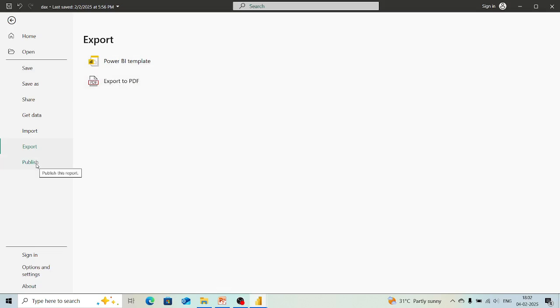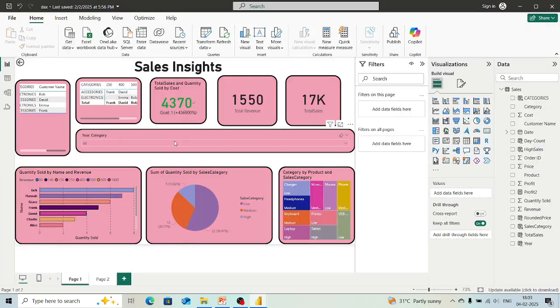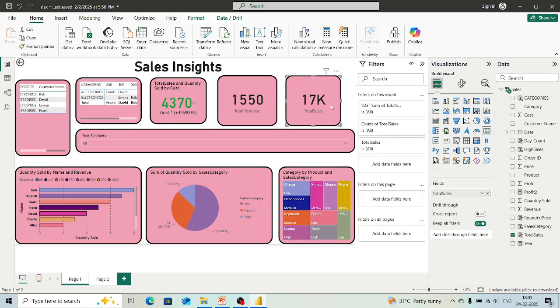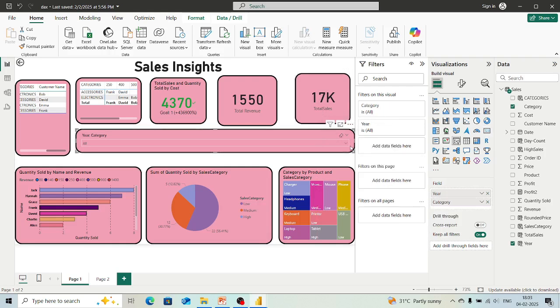Now, publish: we can publish this report when we are working with the Power BI service. So this is how we are creating any visualization. Based on that we are understanding the data, sharing these reports or visualizations, and making these dashboards interactive. It depends upon our creativity and what the requirements are, and understanding those requirements we are creating the dashboards.